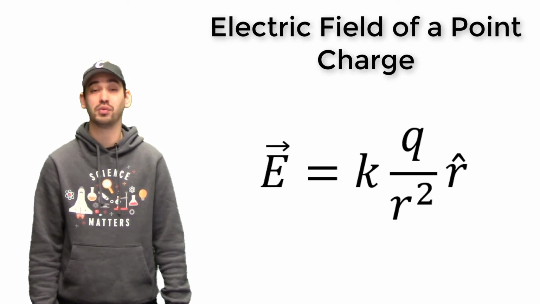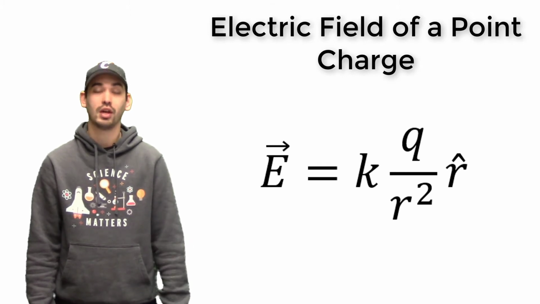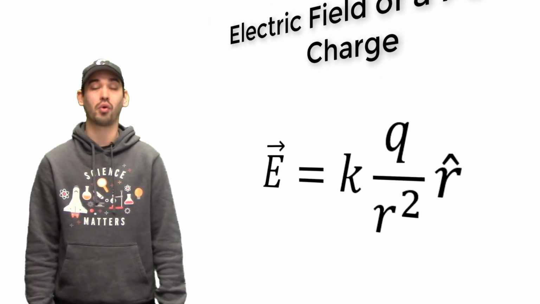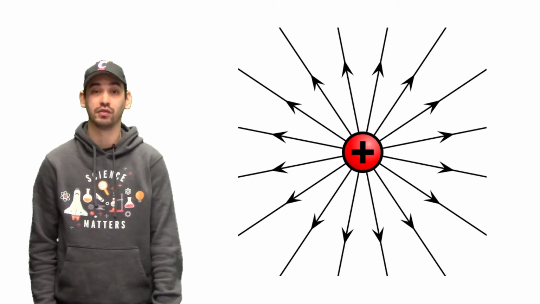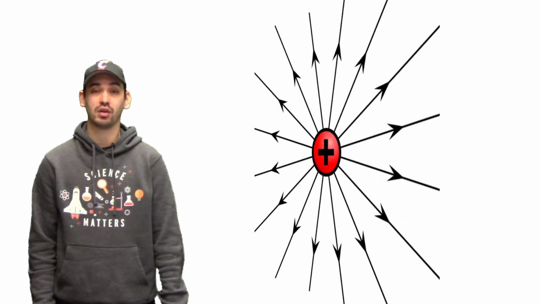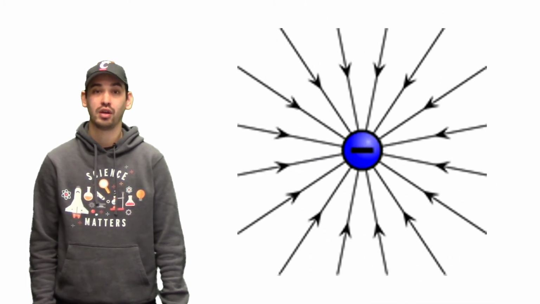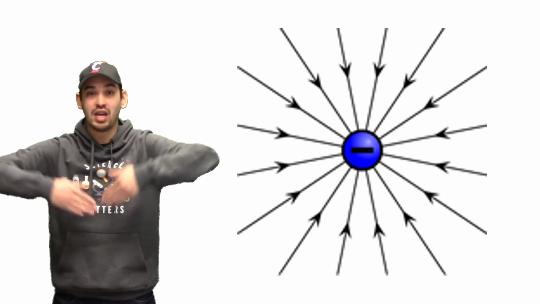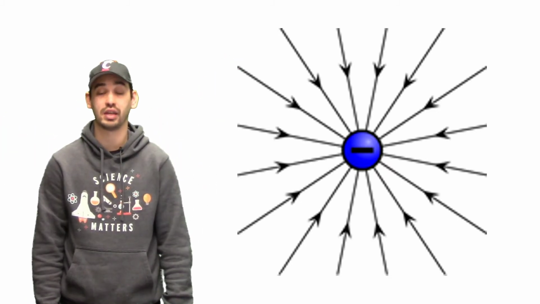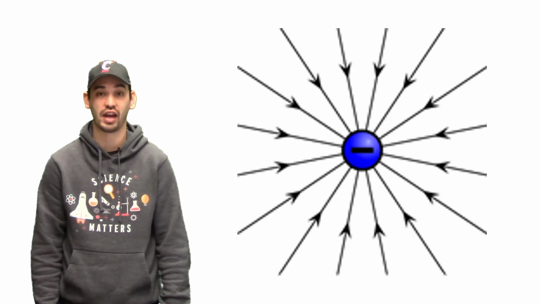Now from this equation we see something rather interesting. If the charge is positive, the equation is positive, which means that electric field lines radiate away from positive charges. Likewise, if the charge is negative, the equation is negative, which means that the electric field lines point in towards the charge. This says that electric field lines point towards negative charges.